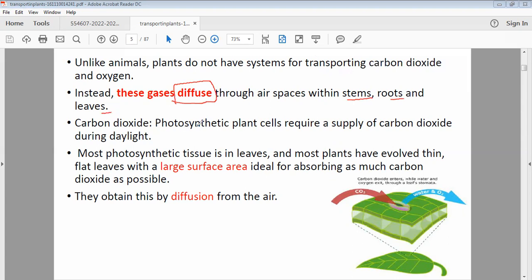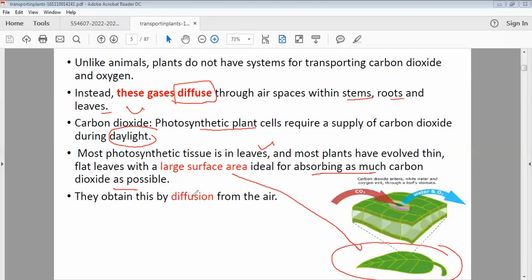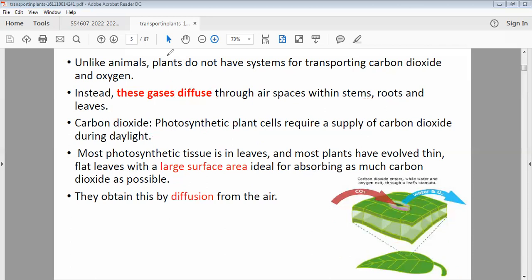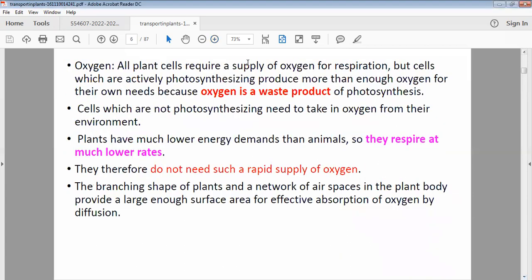So why do you need carbon dioxide? In photosynthetic plants, it will be required during daylight. Most plants have evolved a very good adaptation in the leaf: it is very thin, can you see, but has a very large surface area. So it's ideal for absorbing as much carbon dioxide as possible. But on which principle are they doing that? That's the gradient principle, the diffusion principle through which this gas comes in and goes out.